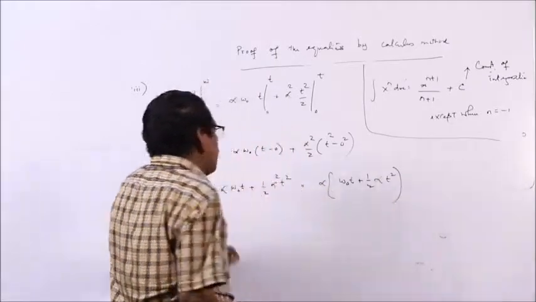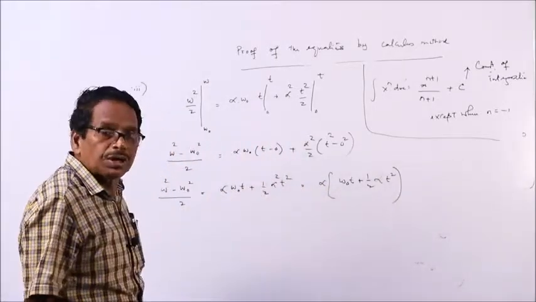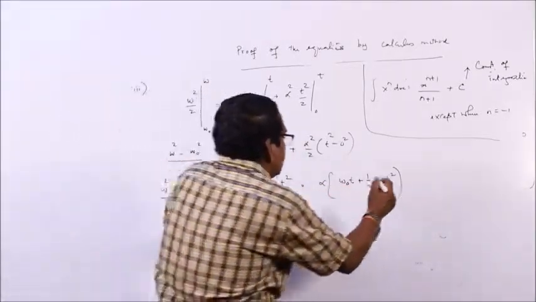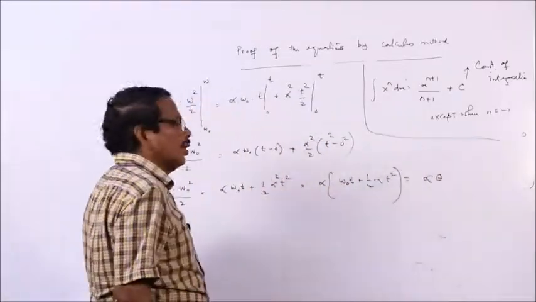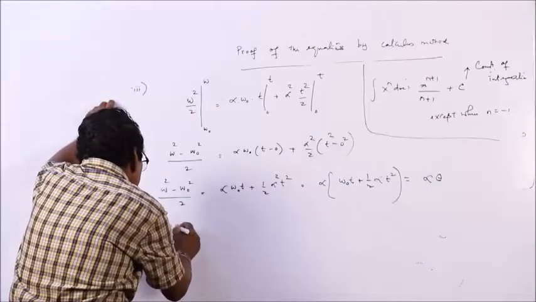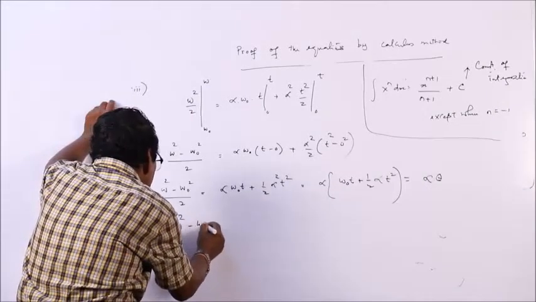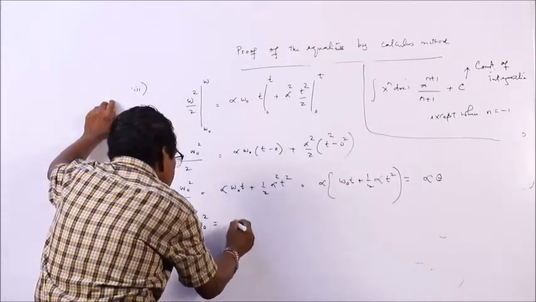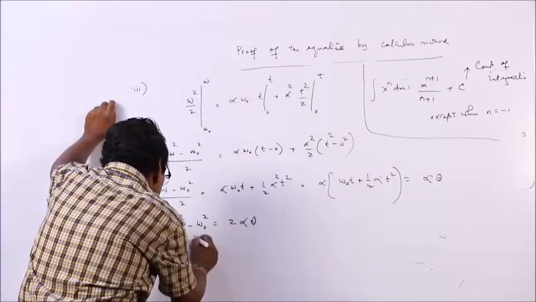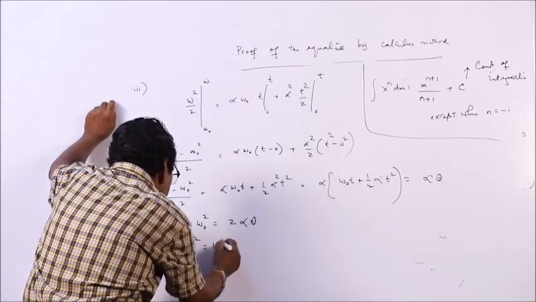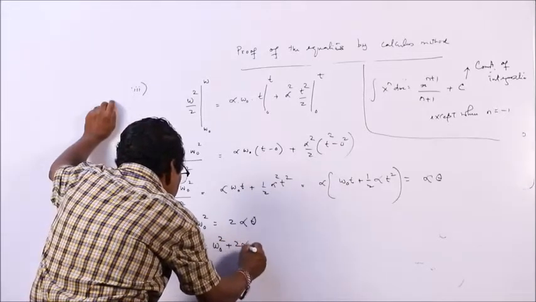But we know that omega 0 t plus half alpha t square is what? That is theta, the angle covered. So, omega square minus omega 0 square is equal to 2 alpha theta, or omega square is equal to omega 0 square plus 2 alpha theta.